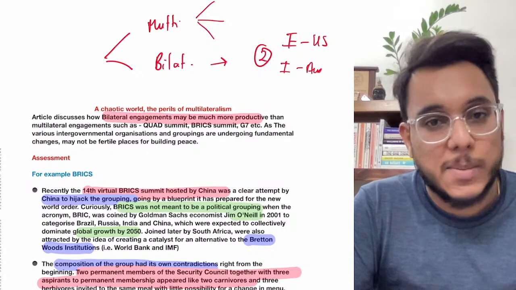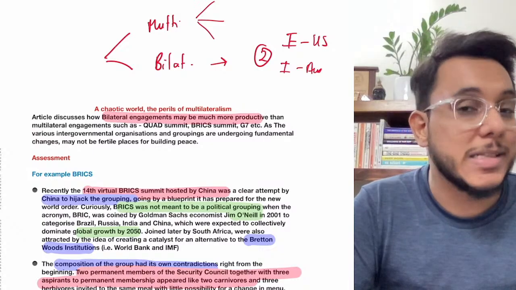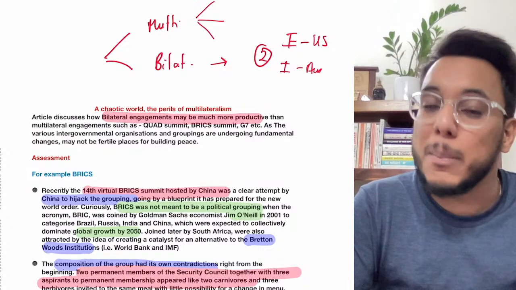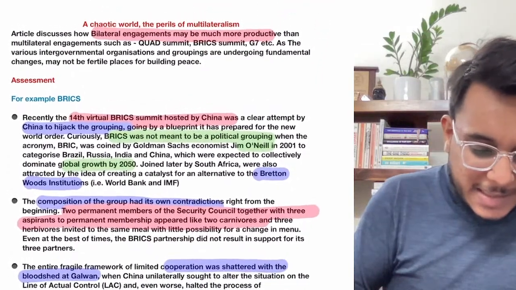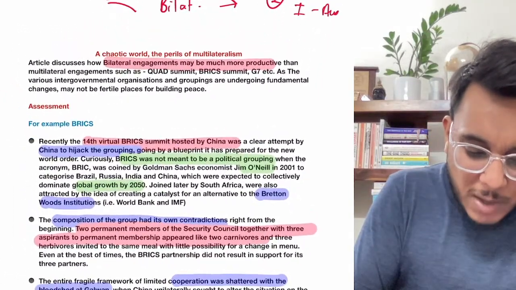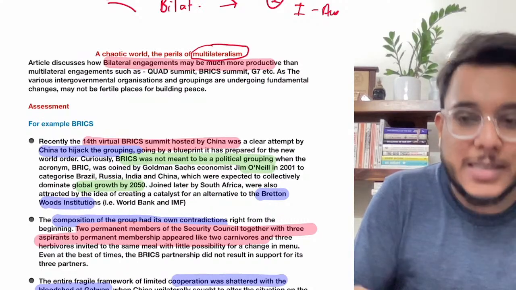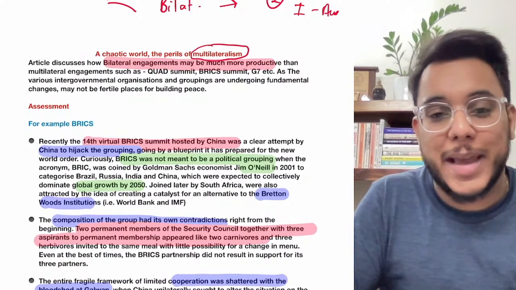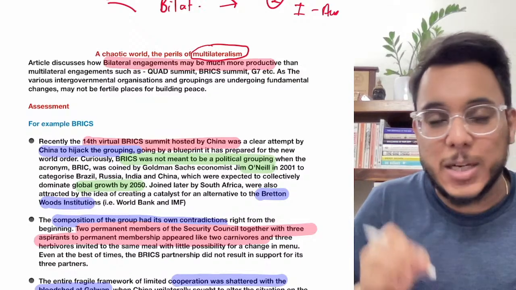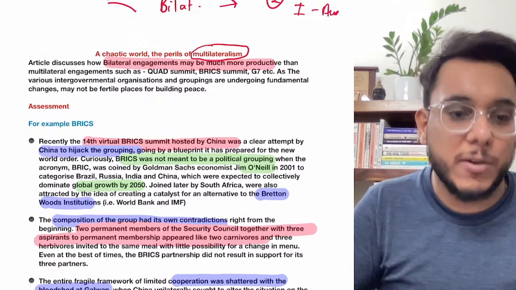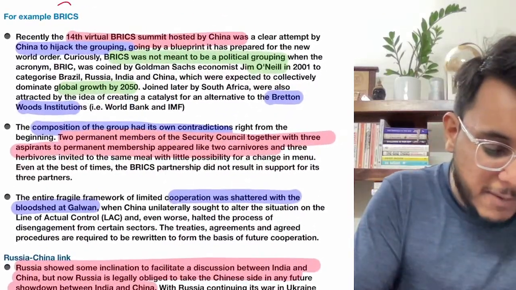For example, G7 is a multilateral grouping. WTO is a multilateral grouping. BRICS is a multilateral grouping, more than two countries are there. Now, this article says that right now the world has seen that multilateralism has failed and bilateral mechanisms are more successful. We'll be taking certain examples in this article to understand how multilateralism failed. So, the first example has been given of the BRICS.